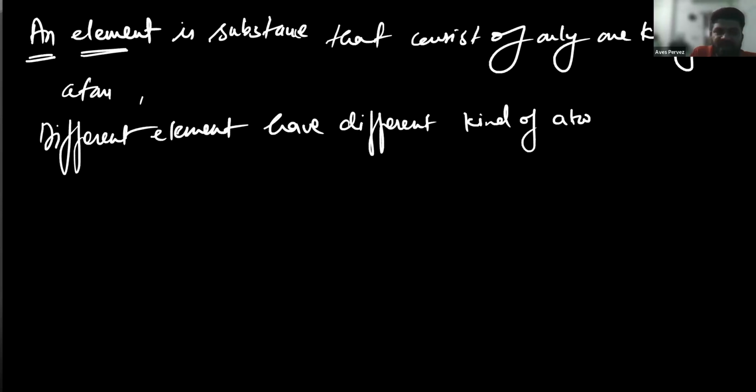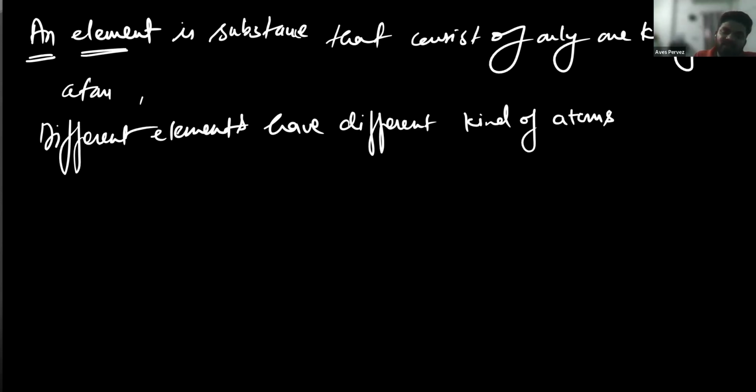No 2 elements can have the same kind of atoms. If they have the same kind of atom, then it will be considered a single element, the same type of element. Got it? Okay, sir. Different elements have different kinds of atoms. So now you understood what an element is? Yes, sir.